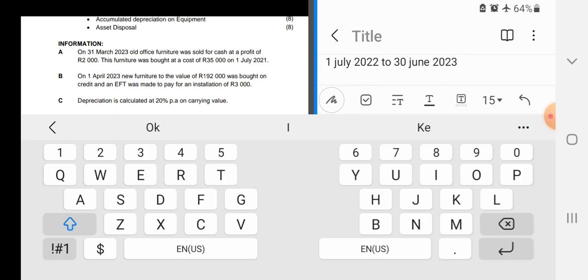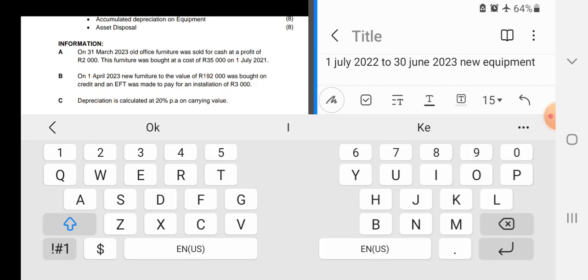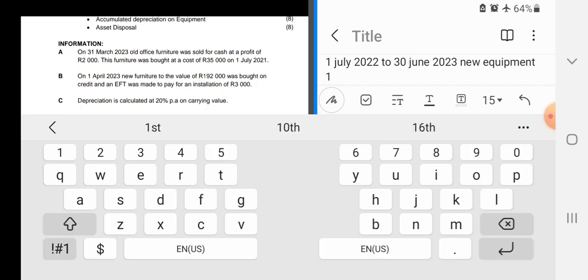Okay, this is the new equipment that we bought. The cost price is 192,000 rand.